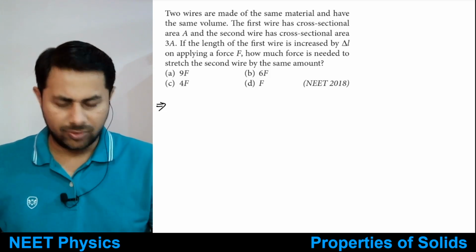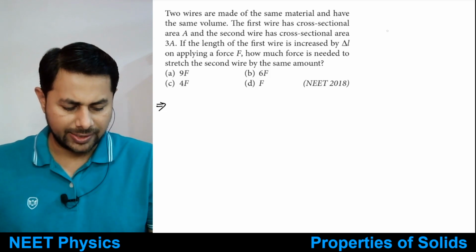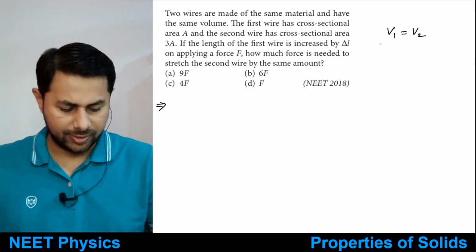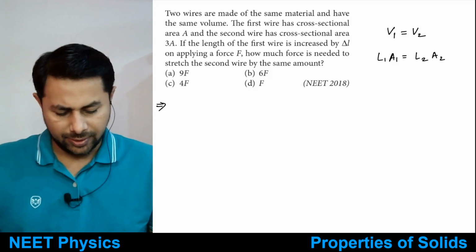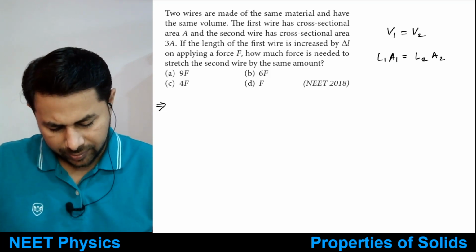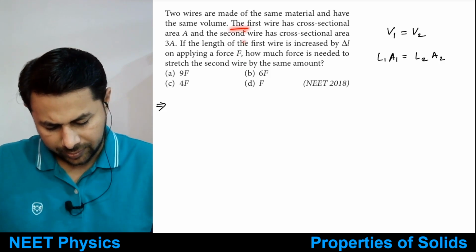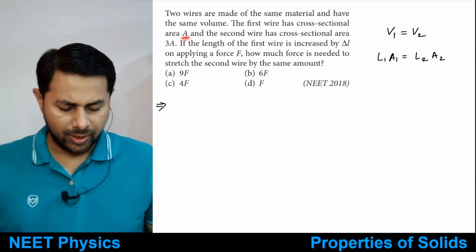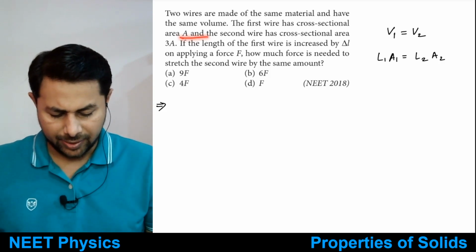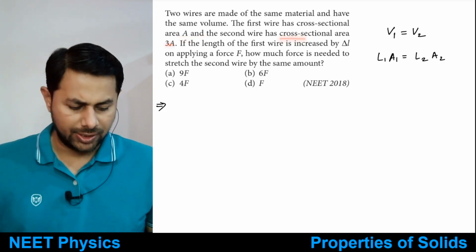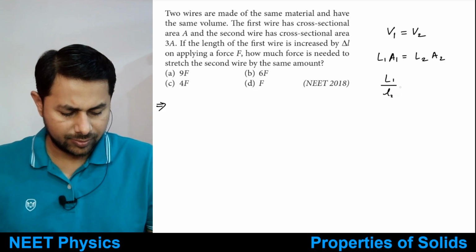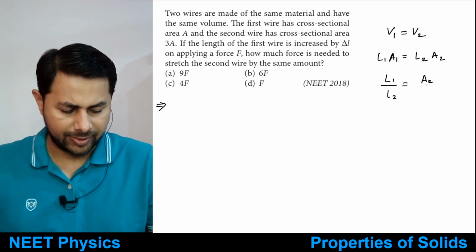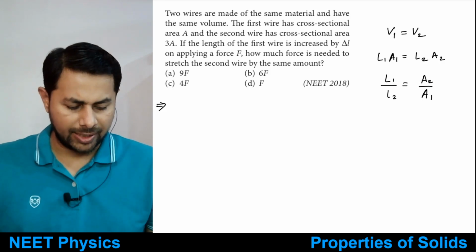Tell me. The volume of the two wires is equal, so we can say V1 is equal to V2. That means L1 A1 equals L2 A2, right? The area of the first wire is A and the second wire's area of cross section is 3A. So from here you get L1 by L2 equals A2 by A1.